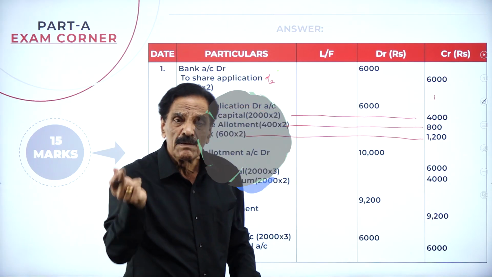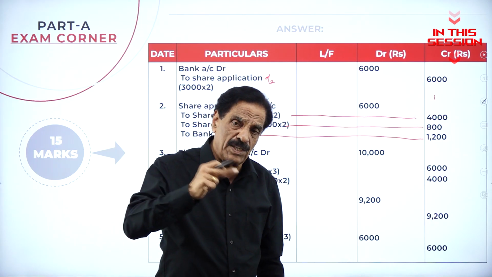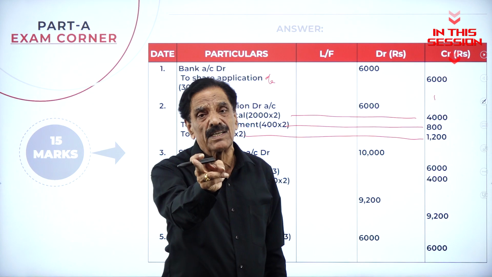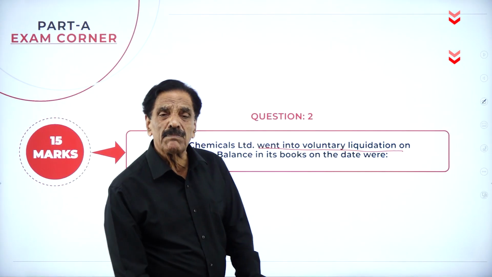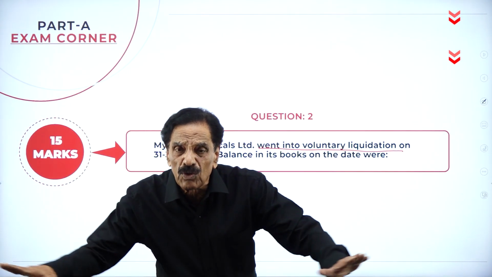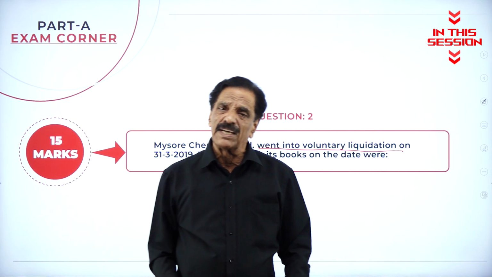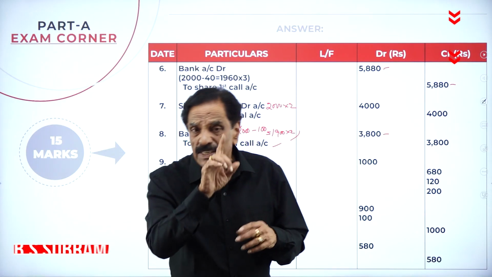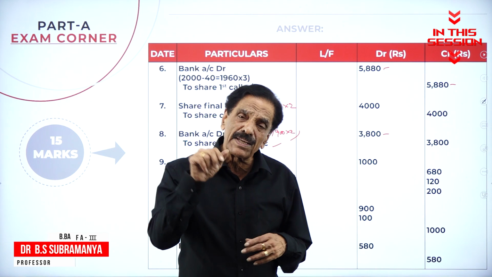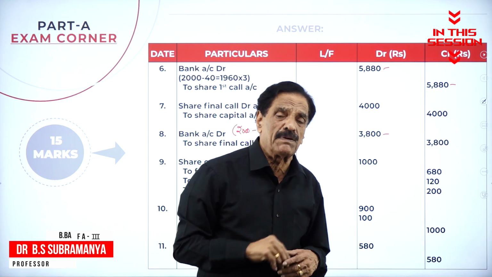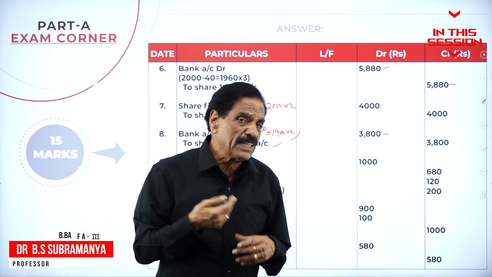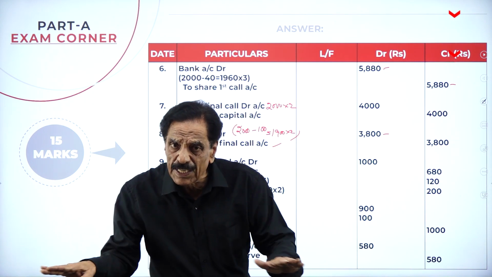What is a common entry? Bank account debit to share application account, debit to share capital account. What do you mean by liquidation? Closing down of the company is called liquidation. What do you mean by forfeiture? Cancellation of a share for the non-payment of either allotment or the first call or the final call is called forfeiture, which means cancellation.